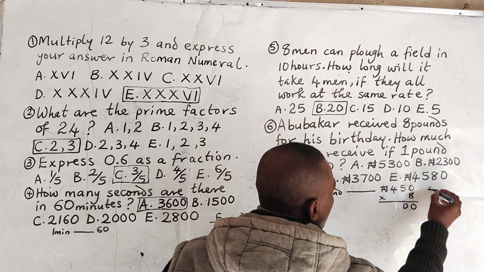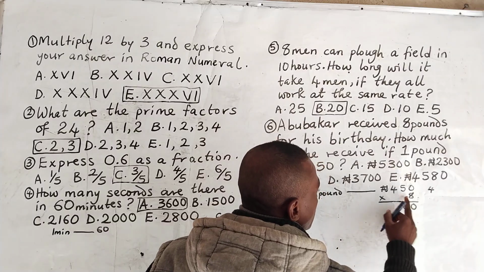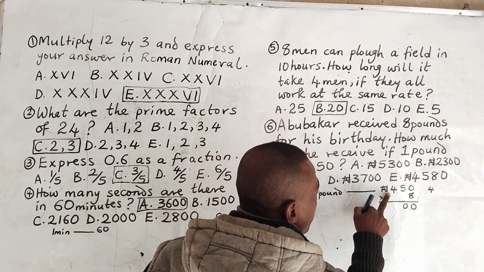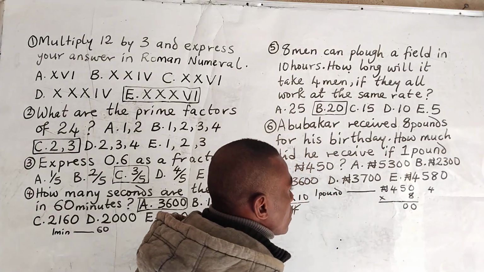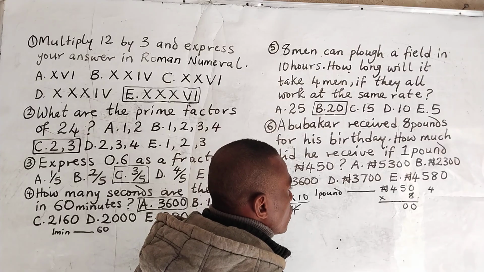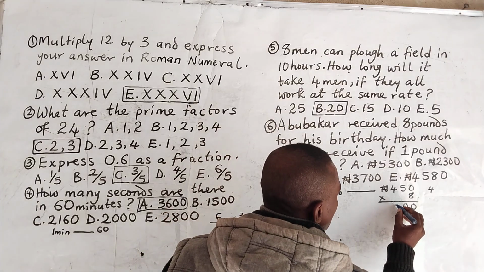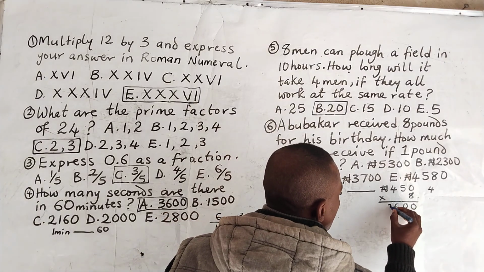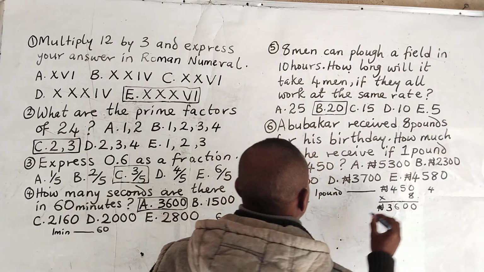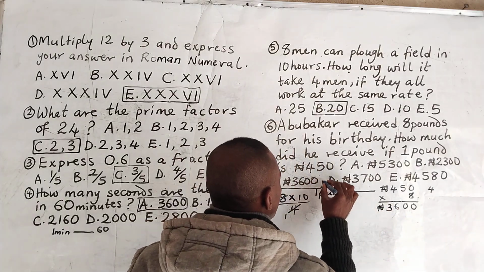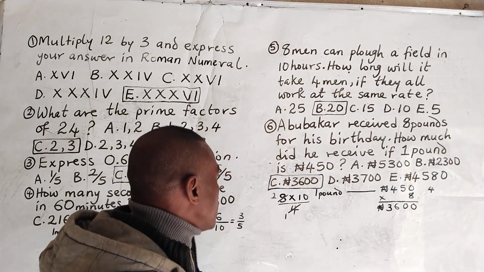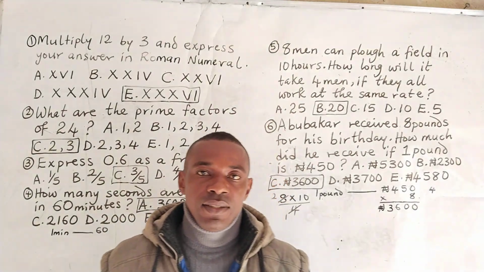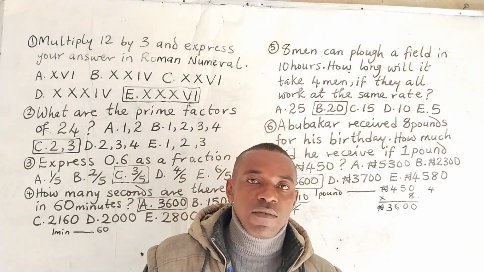You carry 4. Then 8 multiplied by 4 will give us 32. 32 plus 4 will give us 36. So the answer to this question is 3,600.